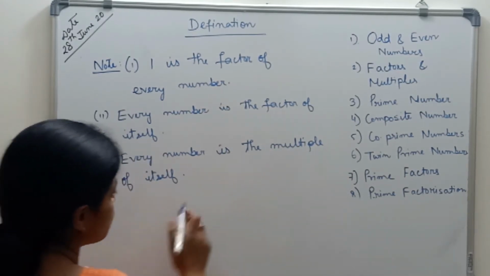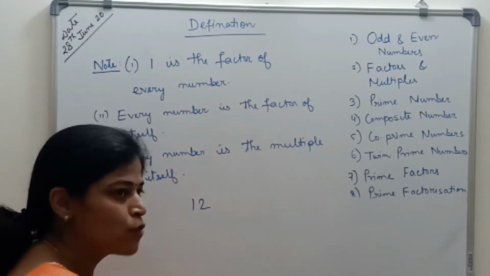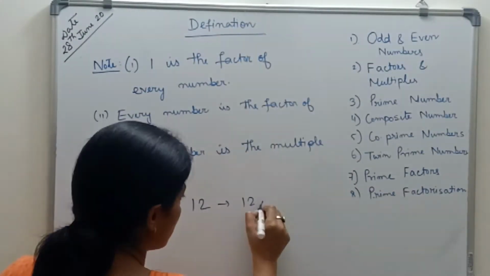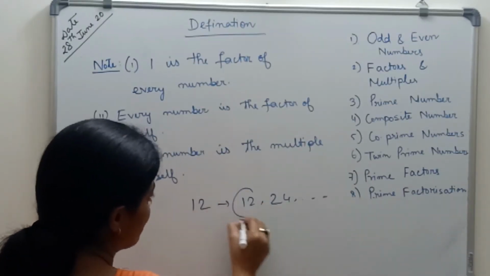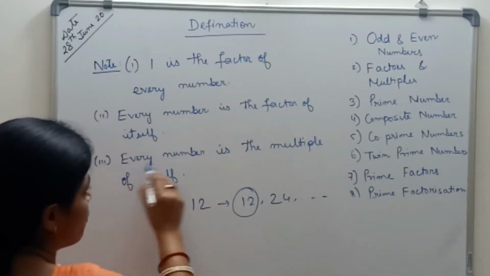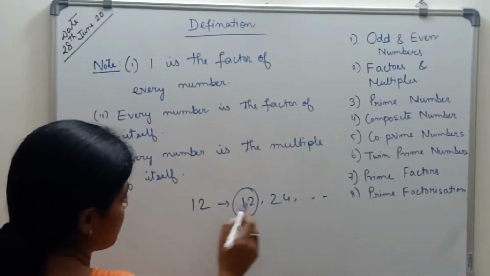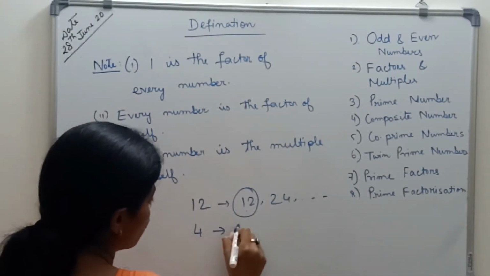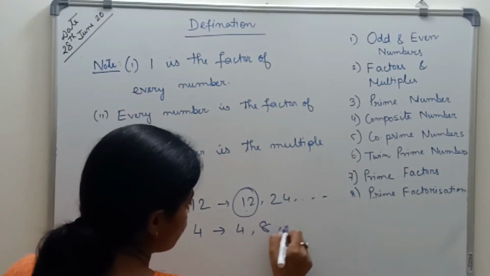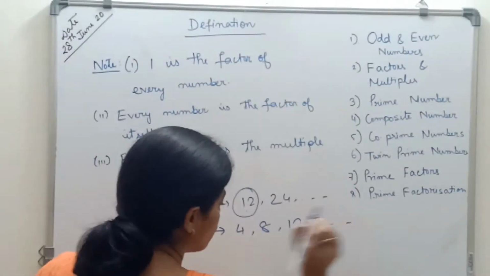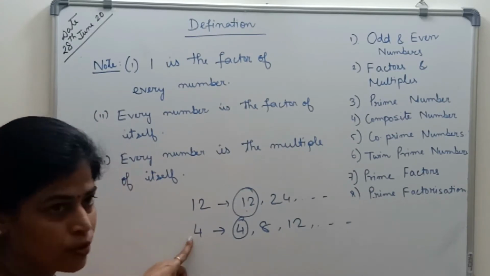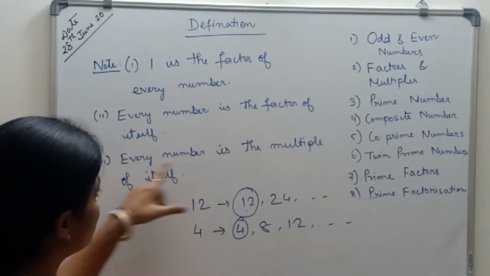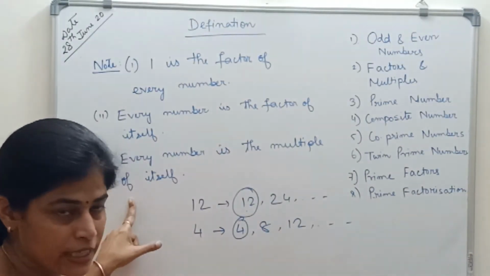See, suppose 12. The multiples of 12 are: 12 ones are 12, 12 twos are 24, and in this way it will go on. So 12 comes first. So every number is a multiple of itself. Similarly, if I take 4, 4 ones are 4, 4 twos are 8, 4 threes are 12, it will go on. So 4 is a multiple of 4. So every number is a multiple of itself.